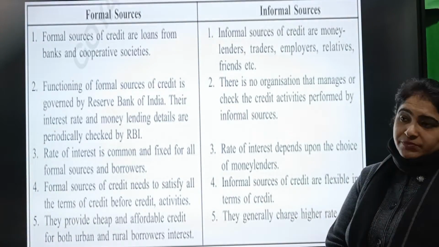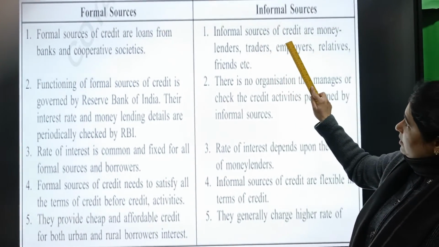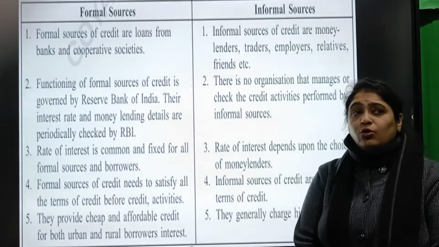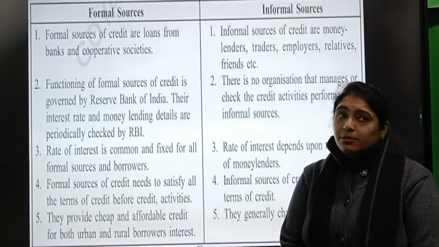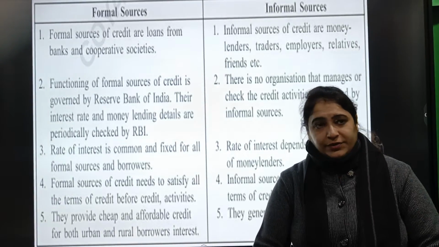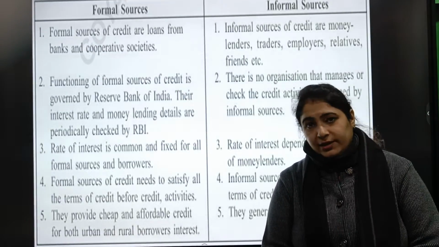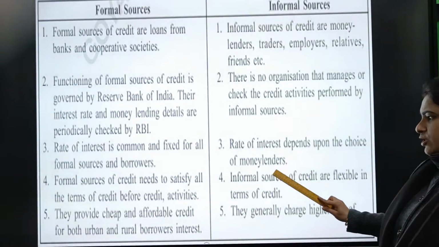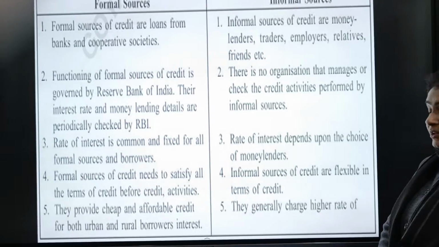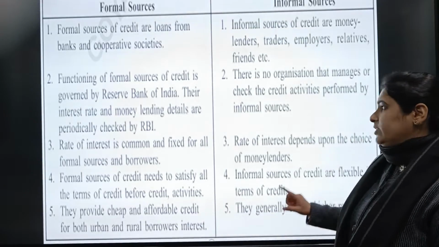Next is informal sources. As I already told you, informal sources of credit are given by money lenders, traders, employers, etc. There is no organization which checks their business or their working. So what it means is that there is no defined rate of interest, there is no defined tenure. They can harass you even to get their money back. The rate of interest depends upon the choice of the money lenders. Informal sources of credit are flexible in terms of credit. They generally charge a higher rate of interest and they do not think about the people to whom they are giving loans.